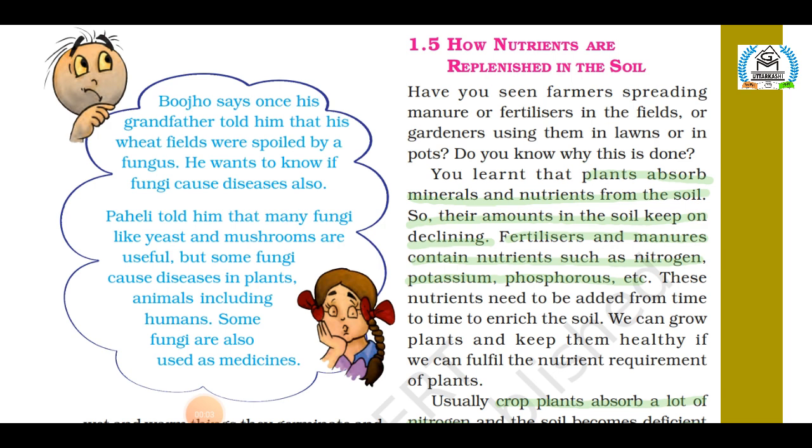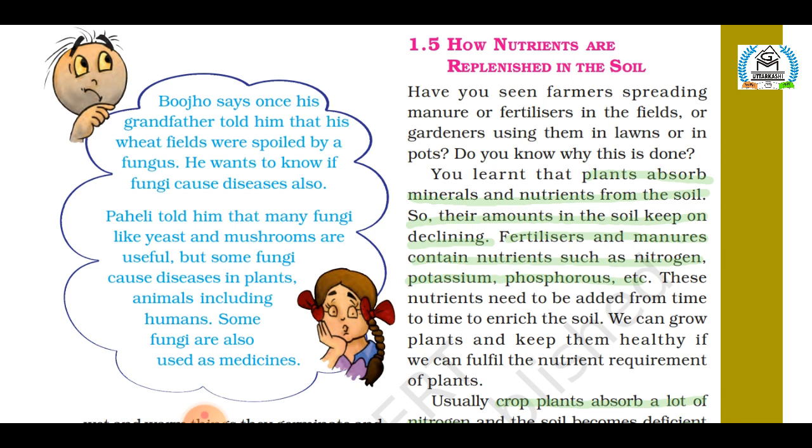Now moving on to the last topic of your chapter number 1, that is how nutrients are replenished in the soil. As you know, plants absorb mineral nutrients from the soil. So the amount of nutrients in the soil keeps on declining. Thus, in order to replenish the soil, farmers add manures and fertilizers from time to time to fulfill the nutrient requirement of plants. As I said earlier, crops require a lot of nitrogen to make proteins. After the harvesting of crops, soil becomes deficient in nitrogen.